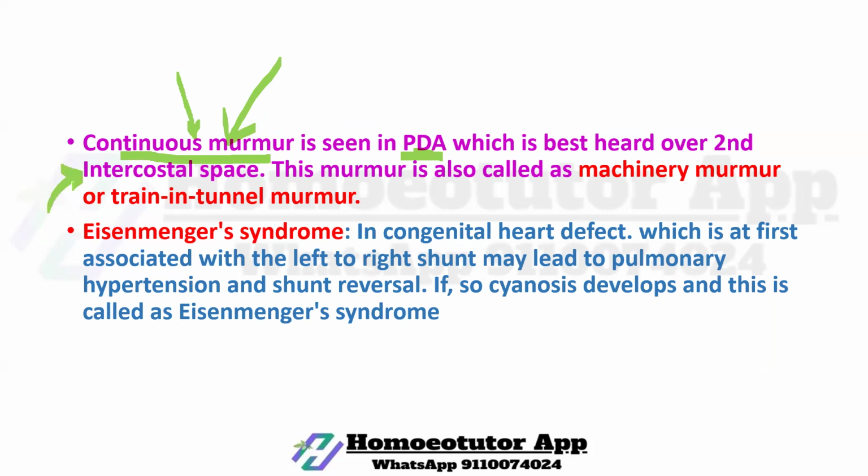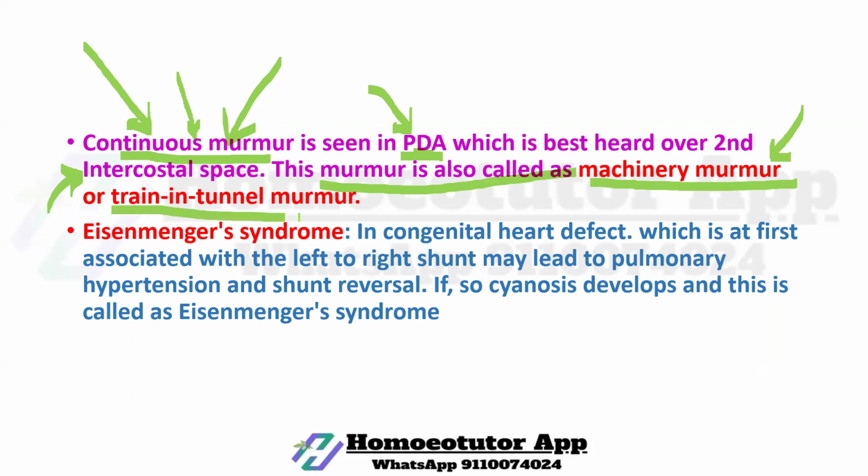In case of PDA, we can see the continuous murmur, which is best heard over the second intercostal space. It is not so important to memorize the location, but you must memorize this type of murmur. Continuous murmur is seen in case of PDA. Very important. This murmur is also called machinery murmur. Several named murmurs we have already discussed. Another named murmur, machinery murmur or train tunnel murmur, we can see here in case of PDA, patent ductus arteriosus.